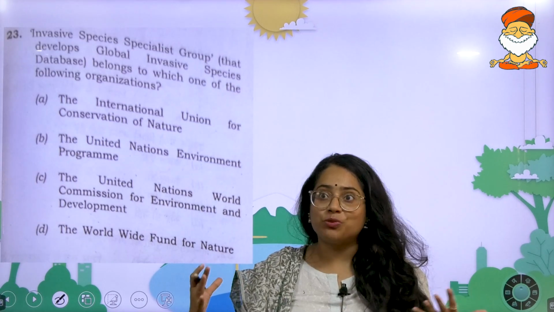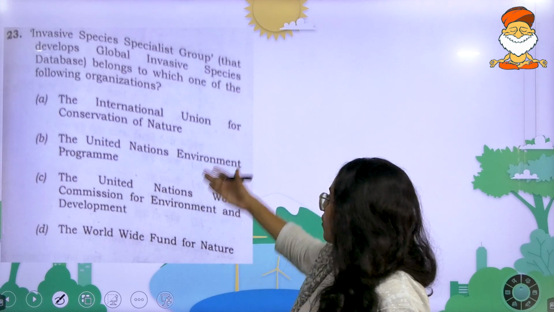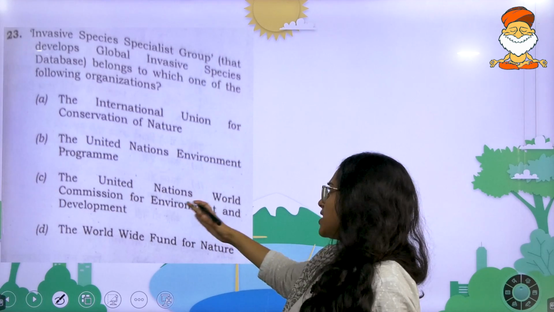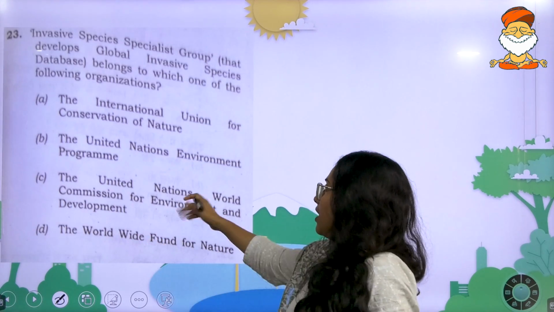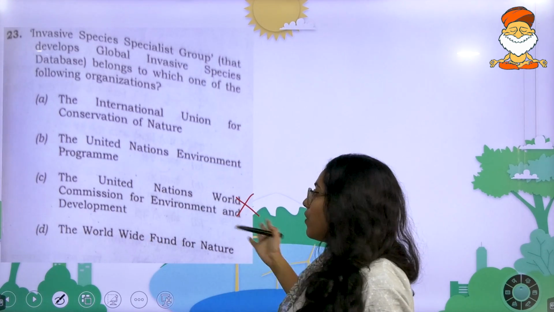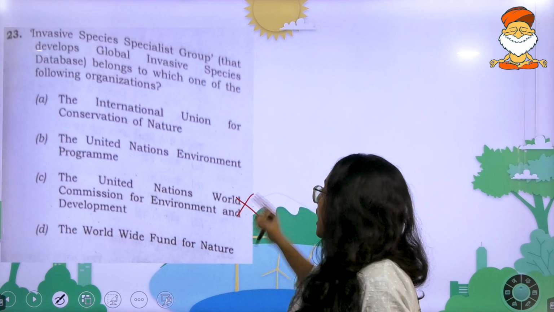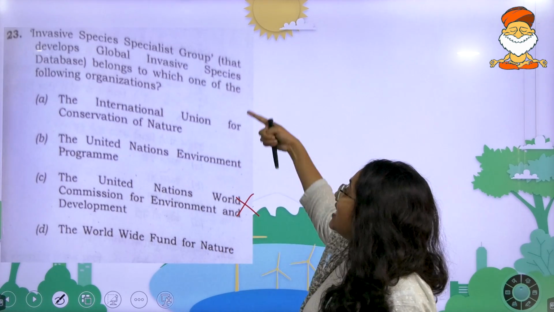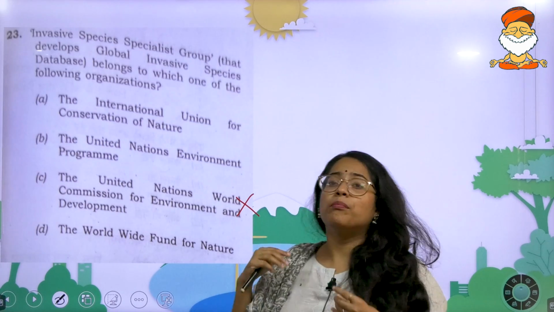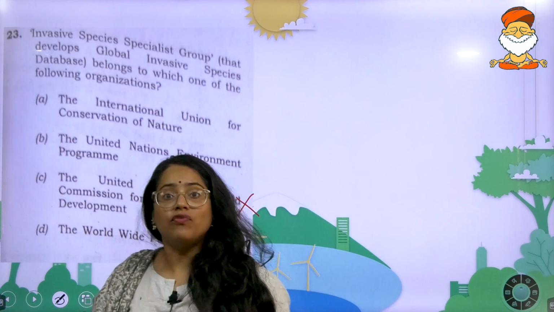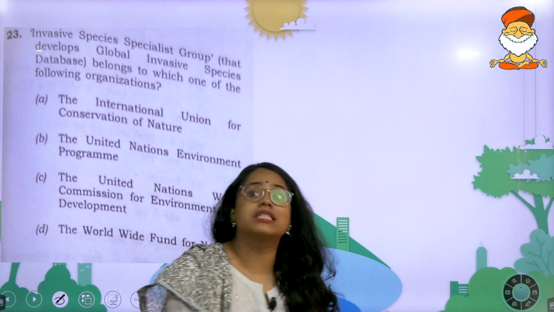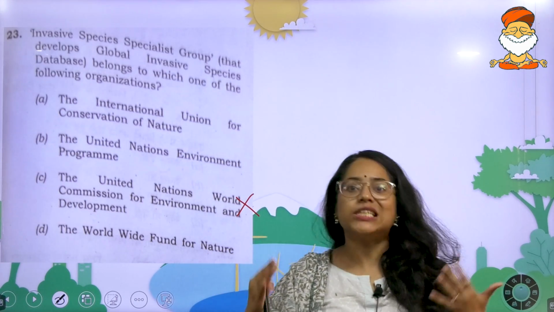There's not much to be discussed over here. Some of the options you can clearly eliminate, like the United Nations World Commission for Environment and Development. Since it is a global list, the most prolific organization that creates lists with regard to different species is your IUCN.